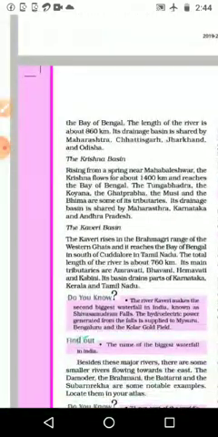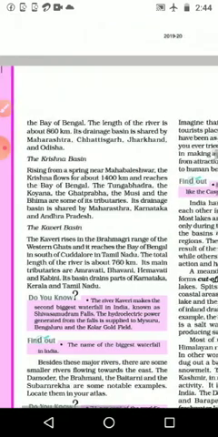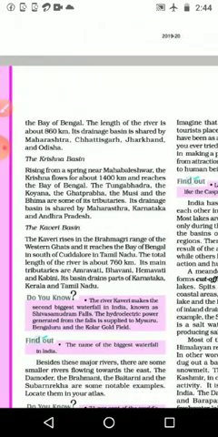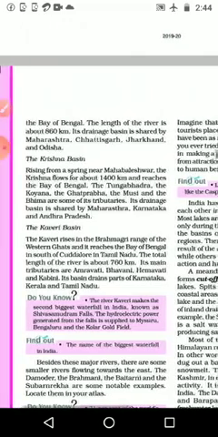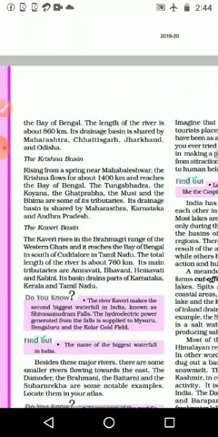Okay, next one, it is Krishna river. It rises from a spring near Mahabaleshwar, that is near Pune, and the Krishna flows for about 1400 kilometers and reaches the Bay of Bengal. The tributaries are Tungabhadra, Koyna and Ghataprabha, and Musi and Bhima are some of its tributaries.